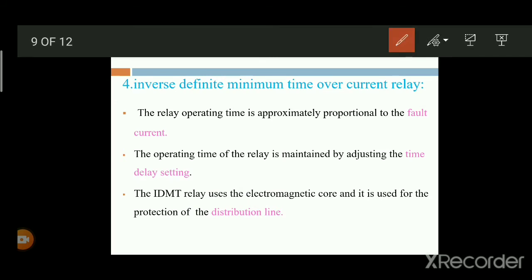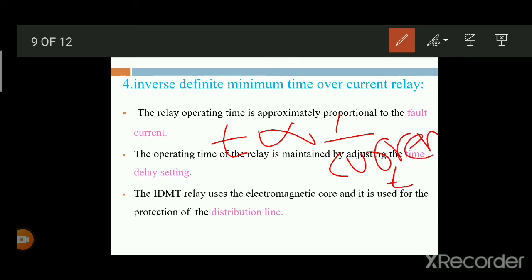That means the time t is inversely proportional to the fault current, or short circuit current Isc.